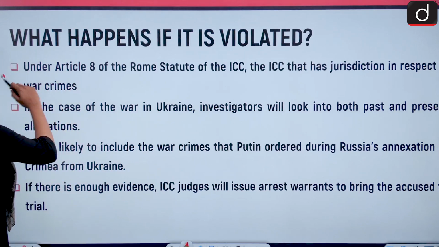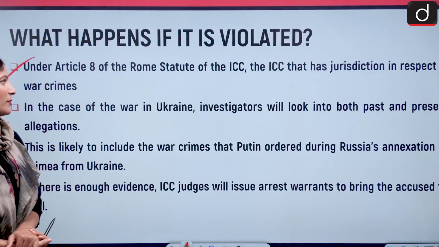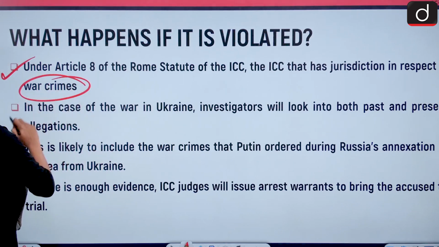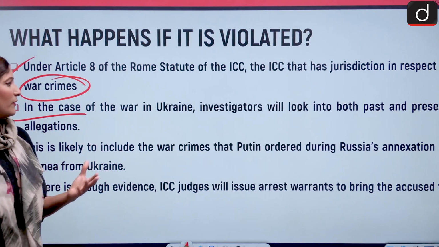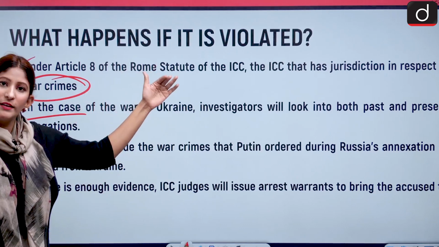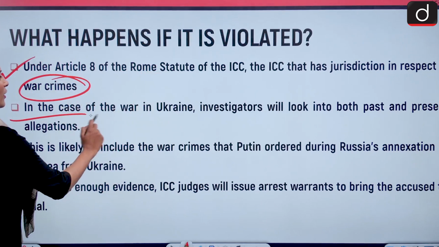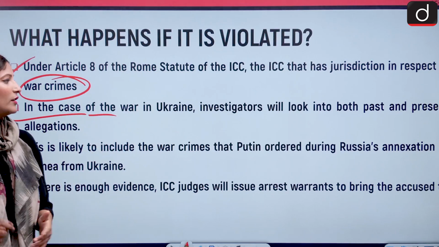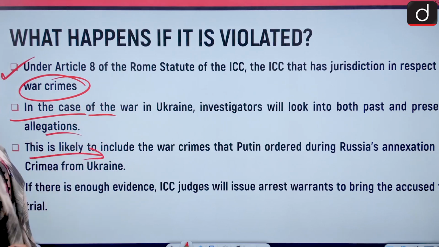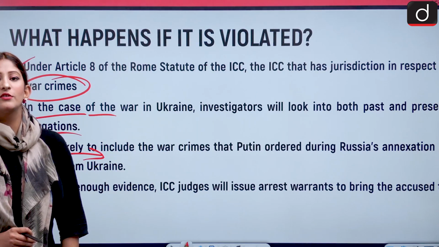So what happens if it is violated? Now, under Article 8 of the Rome Statute of the International Criminal Court, the ICC has jurisdiction in respect of war crimes. So, war crimes, first of all, need to be in congruence with what the Rome Statute declares. Okay. So, in case of the war in Ukraine, investigators will look into both the past and the present allegations, and it will also bring in the war crimes that might have been committed by Vladimir Putin, the president of Russia, in the